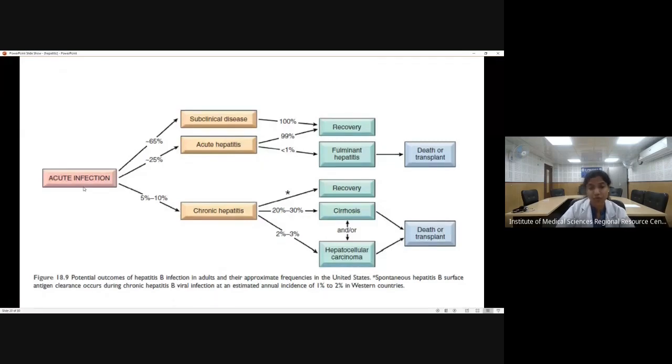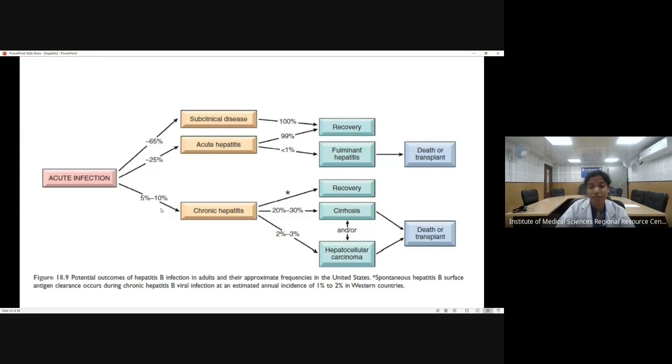Now, after acute infection, 65% of patients, that means a lot, will be having subclinical disease. Subclinical means some rise of ALT, some weakness, some lethargy, and 100% of these patients will recover. 25% can show acute hepatitis, when there can be a histological change in the hepatocytes. However, the majority of these patients will also recover. Only 1% will develop fulminant hepatitis, that is acute hepatic failure.